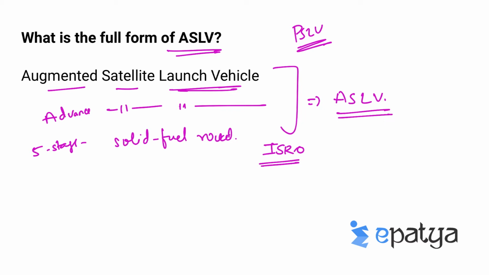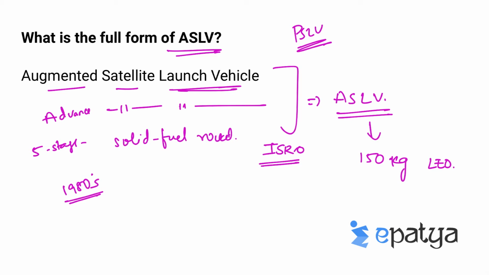It was developed to place a 150 kg satellite into LEO. This project was started in India during the early 1980s to develop the technologies needed for a payload to be placed in geostationary orbit.